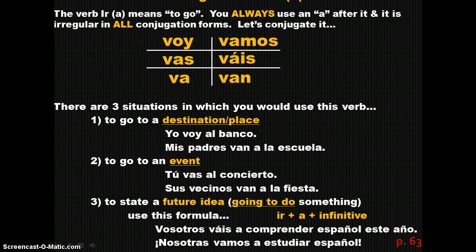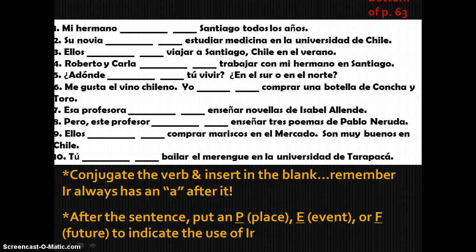When you do this, you need to use the verb ir, the a that always comes after it, and then another infinitive verb of whatever it is you are going to do. For example, vosotras vais a comprender español este año. You all are going to comprehend or understand Spanish this year. Or nosotras vamos a estudiar español. We are going to study Spanish. So all of the conjugations of the verb on page 63 are used in either places, events, or future ideas.